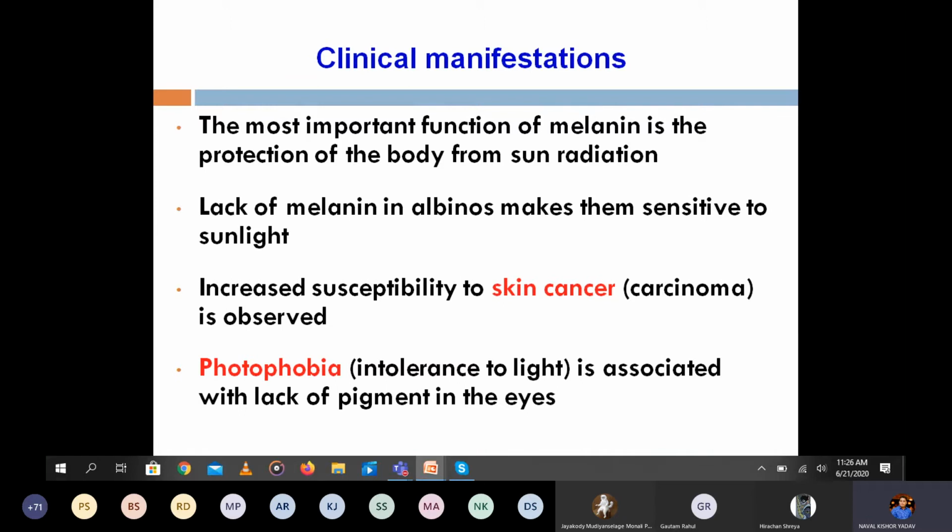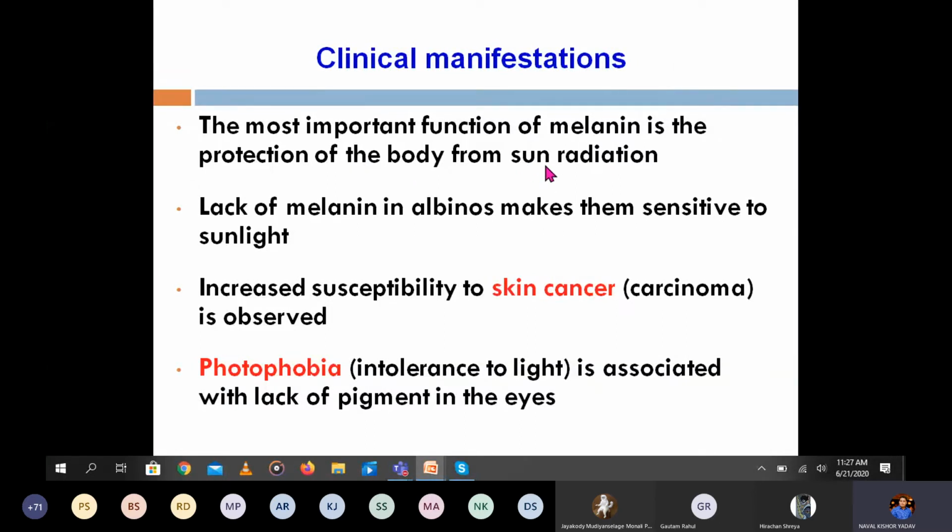So what is the clinical manifestation of albinism? The most important function of melanin is protection of the body from sun radiations. That is a very important function of melanin. It helps protect our body from the sun radiations.